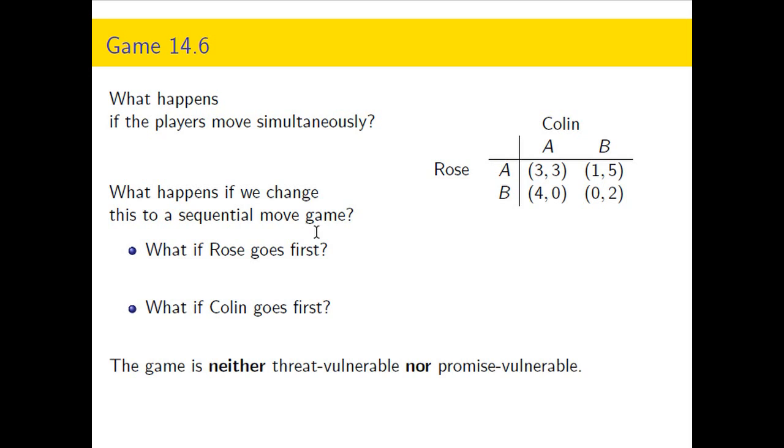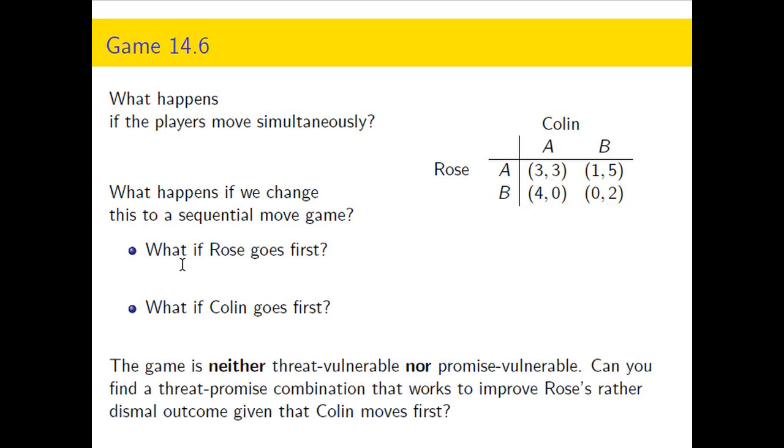Now, a threat doesn't work by itself, right? She can't say if B, then B, because then Colin would simply be choosing between a 2 here and a 0 here, right? Because Rose would play the 4. And 2 is better than 0, so he'd still choose B. So a threat by itself doesn't work, and you can check that a promise doesn't work. You should pause the video here and see if you can find the threat-promise combination that works.